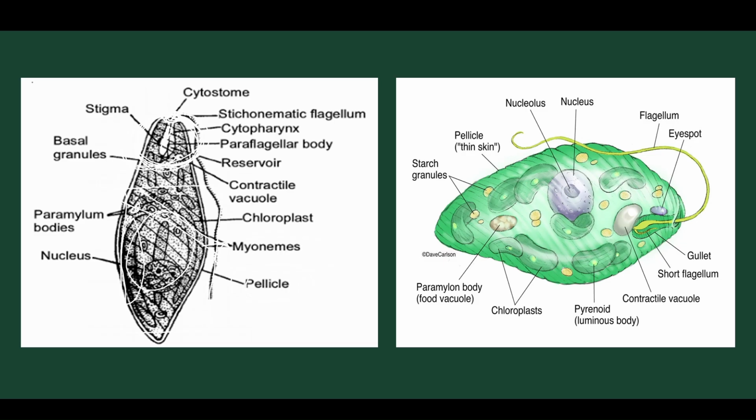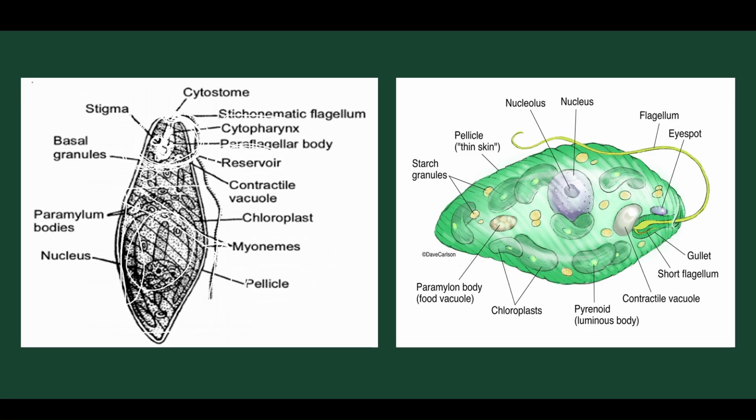This particular gap is called the gut, or the cytopharynx, called the pharynx. And here the meeting point has the paraflagellar body present. Next to the meeting point we find an eye spot, which is called a stigma. And we find a swollen region at the bottom of this body, and this is called the reservoir. This is the stomach of the body.